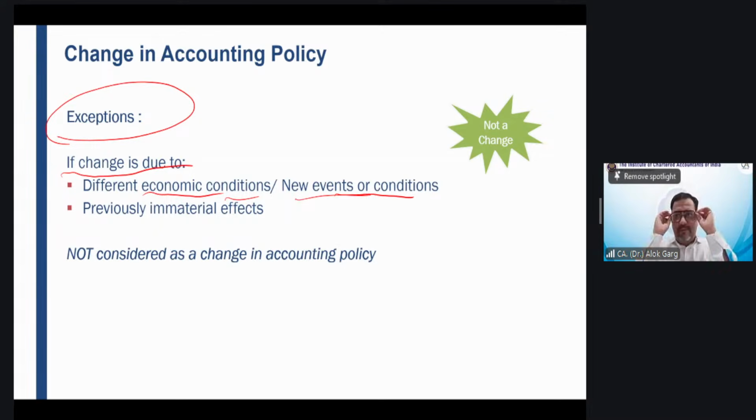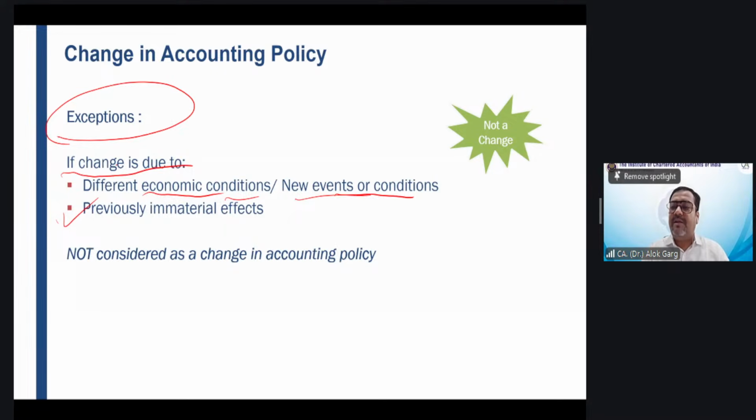Now, the second exception is previously immaterial effects. There was a $1 billion company whose balance sheet size is 25,000 crore. The revenue is 3,000 crore. Profit is 600 crores. This company has purchased a Tally software and the company has charged this Tally software into the P&L. Is this Tally software an intangible asset?